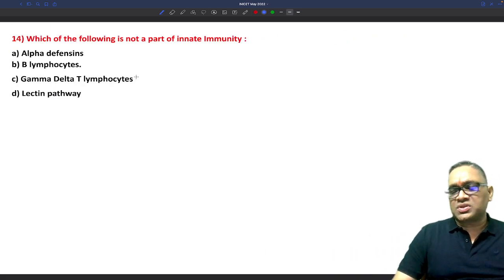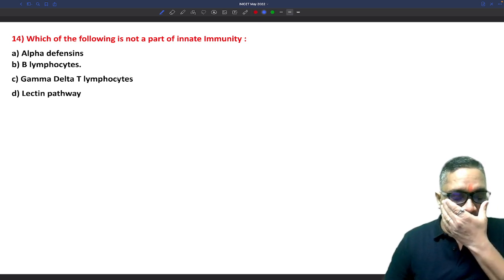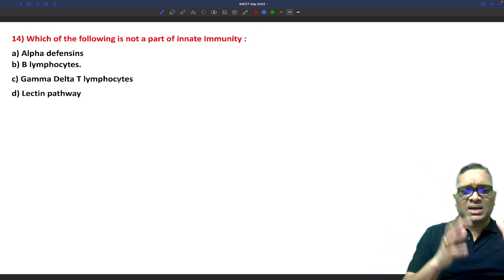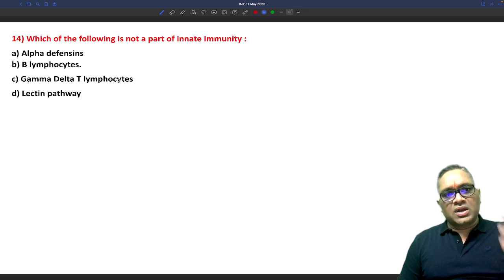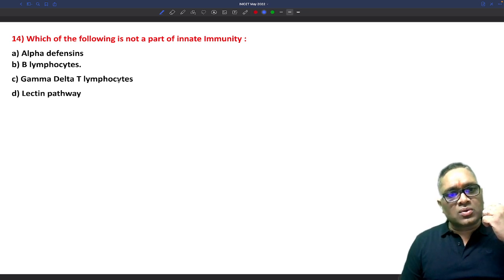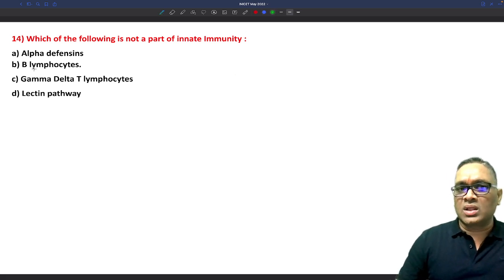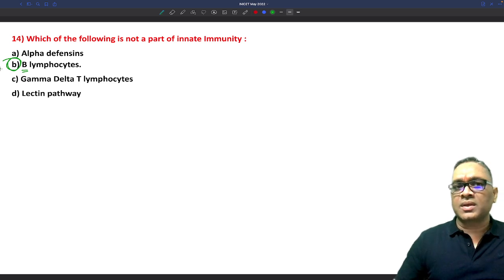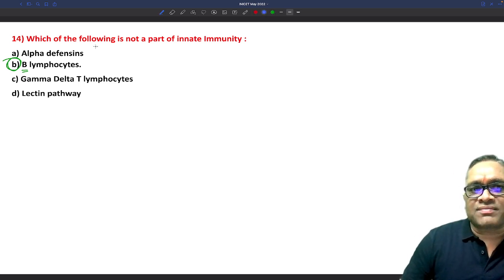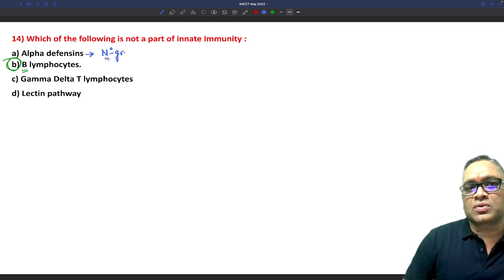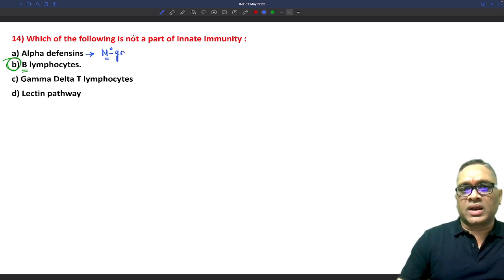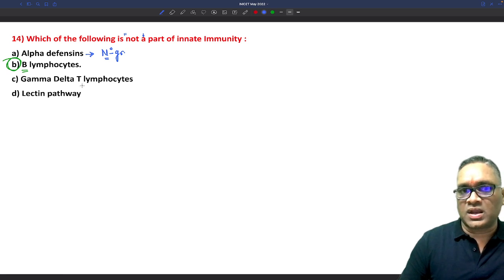Now coming to the next question, again a very easy question in exam, and in my classes also we have discussed. These are some straightforward questions where you need not read the other options also. When you look at the lymphocyte, you can understand this is not part of innate immunity, right? So all the T lymphocytes, B lymphocytes are not part of innate immunity. So that's the answer. Alpha defensin, where is alpha defensin present? They are present in the neutrophilic granules, right? So neutrophil is a part of innate immunity. The question is about who is not a part of innate immunity.